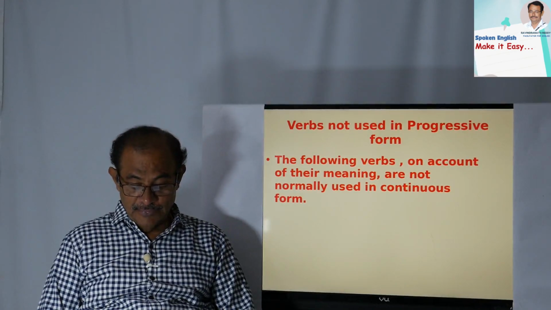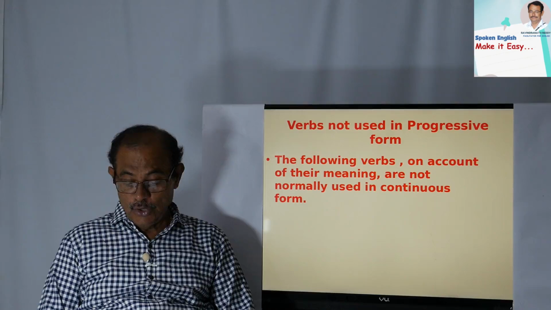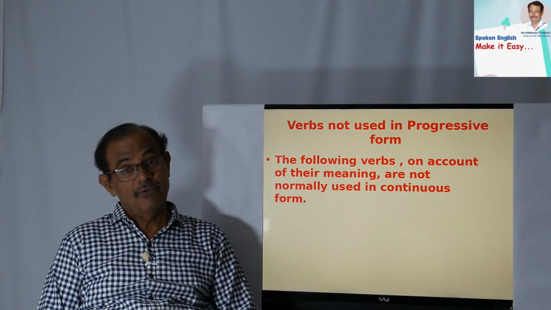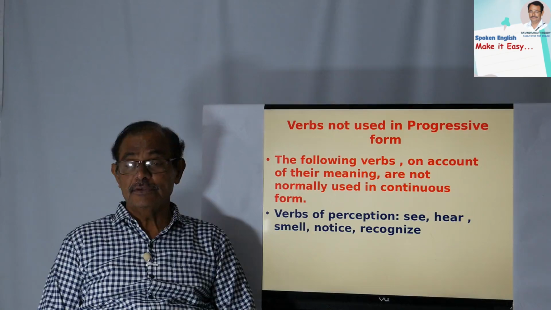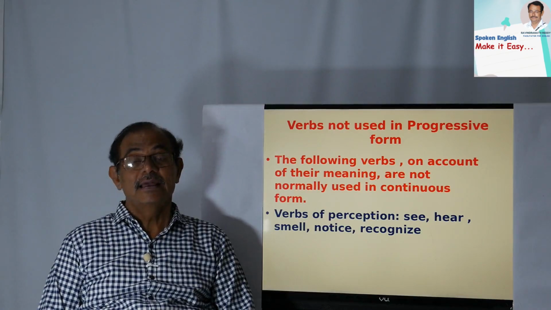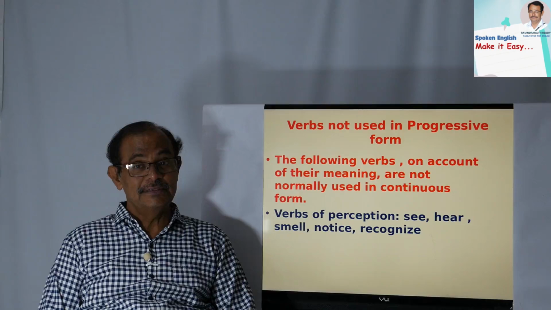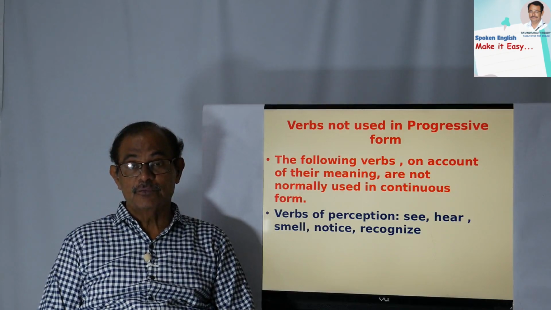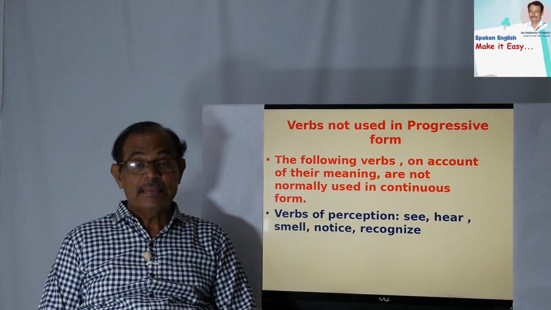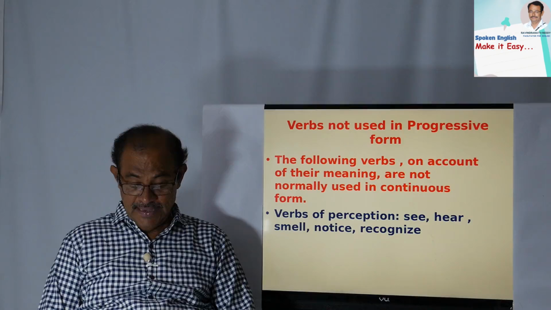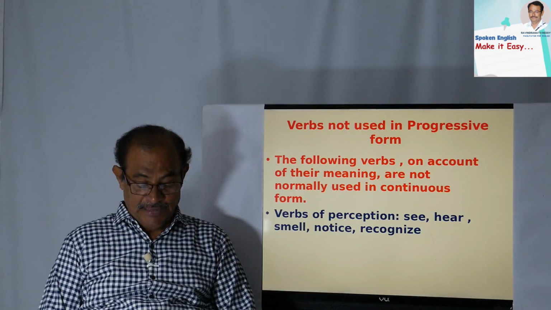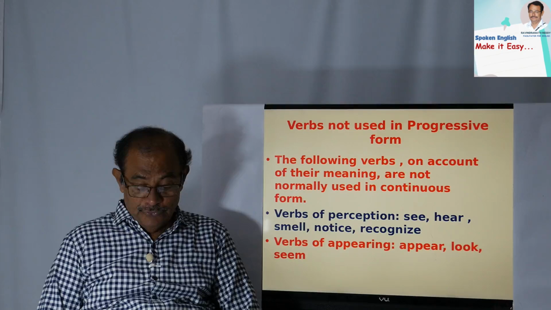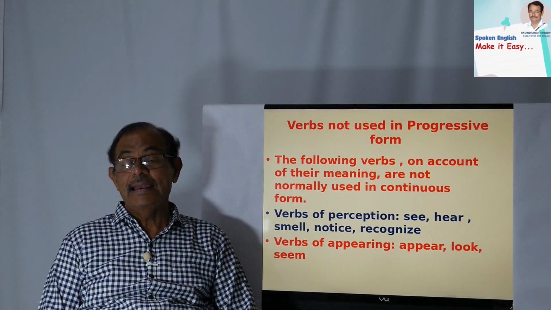Yes, the following verbs on account of their meaning are not normally used in continuous form. Yes, I told just now. So verbs of perception. So this perception is we perceive. We perceive with your eyes, with your ears, with your tongue, with your skin. So there are 5 senses of perception we have. So these are see, hear, smell, notice and recognize. So these are the verbs of perception. So then verbs of appearing. So these verbs are appear, look and seem.